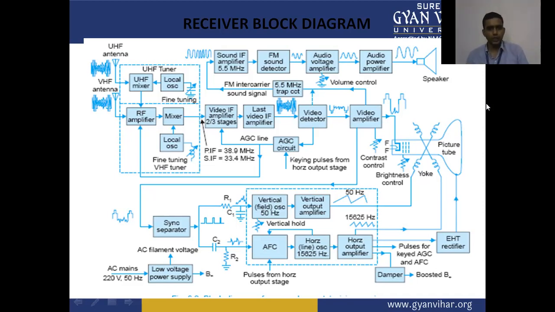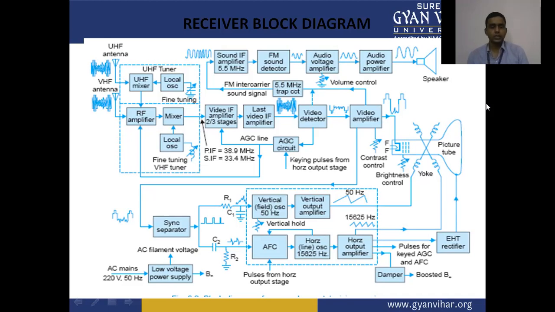After the last video intermediate amplifier, we have a video detector. From this, the video signal is detected and fed to the video amplifier, and the sound signal is given to the sound system.